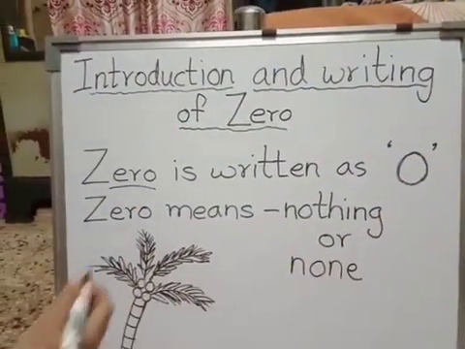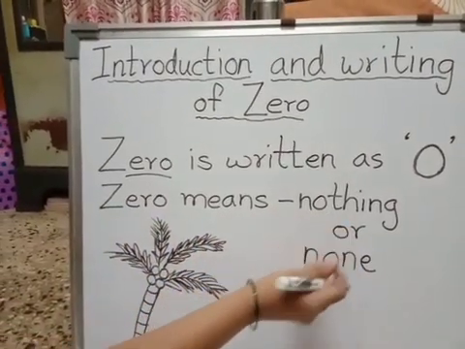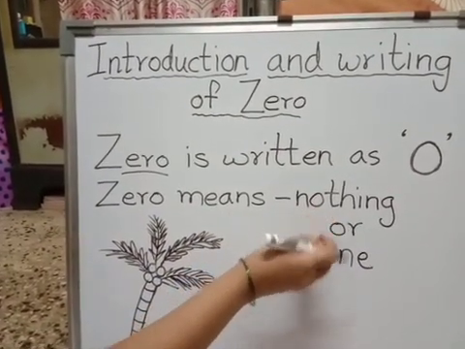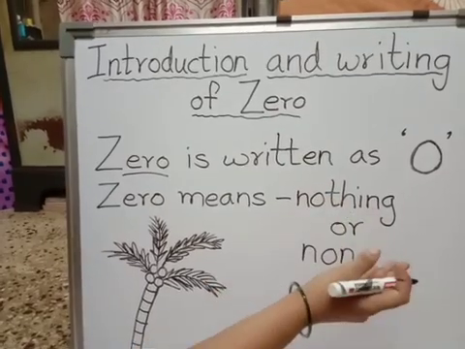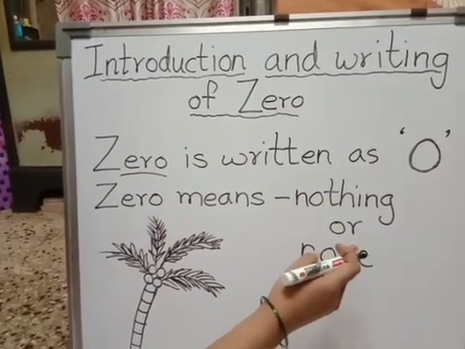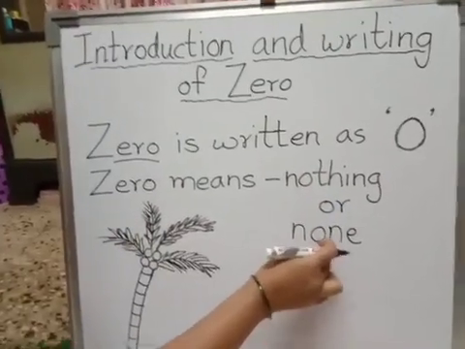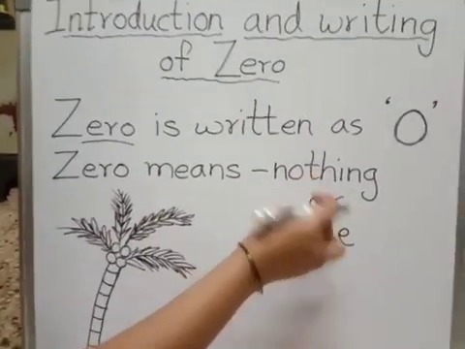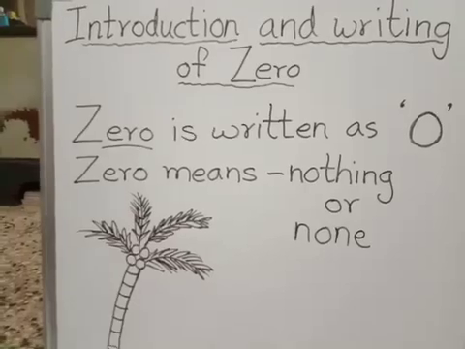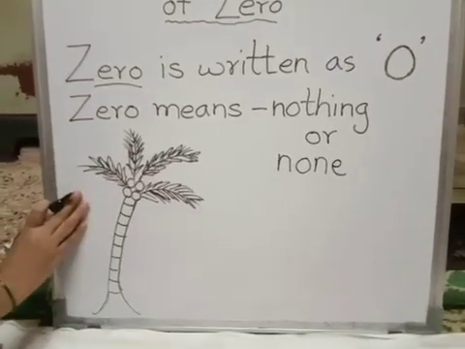Okay, zero means nothing or none. Zero means nothing or none. Nothing means कुछ भी नहीं रहता है उधर. Okay, that is nothing. Or none means also same thing. Nothing is there, zero. Now here one example I will show you.